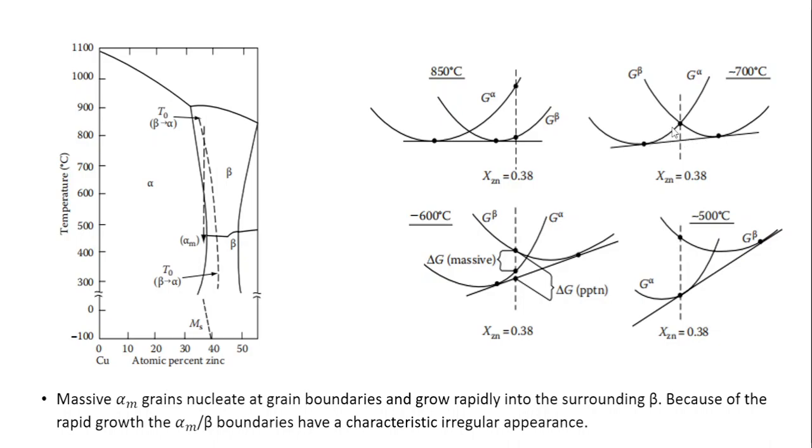So consequently, there is a chance of disintegration of beta phase to give rise to alpha phase, but it can occur athermally or by long range diffusion. If it involves long range diffusion, then we have what is known as the precipitation of alpha phase in beta.